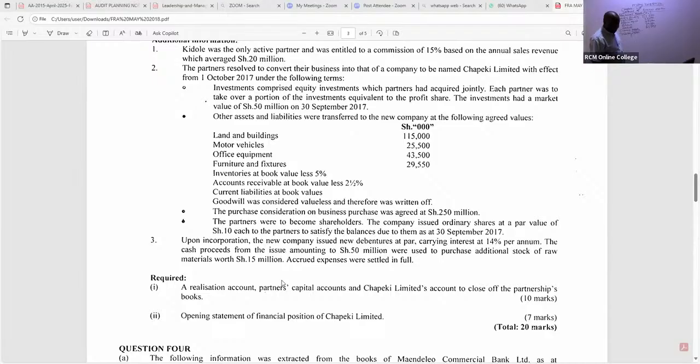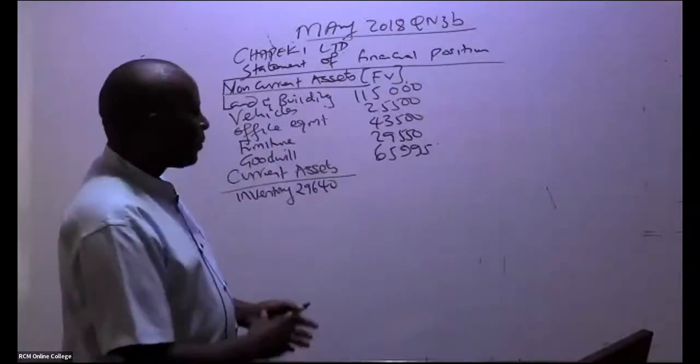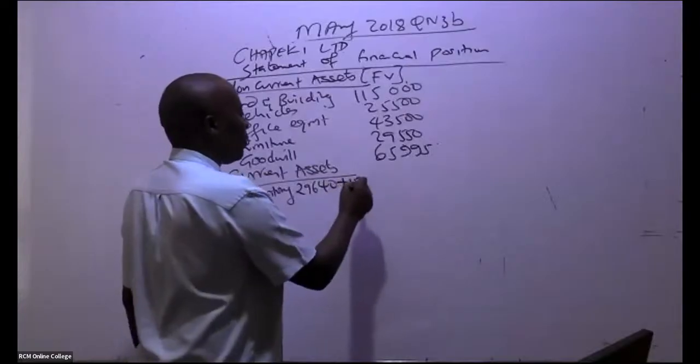So, as we are working with fair value, plus 15,000. Remember, we're cutting the 3 zeros.